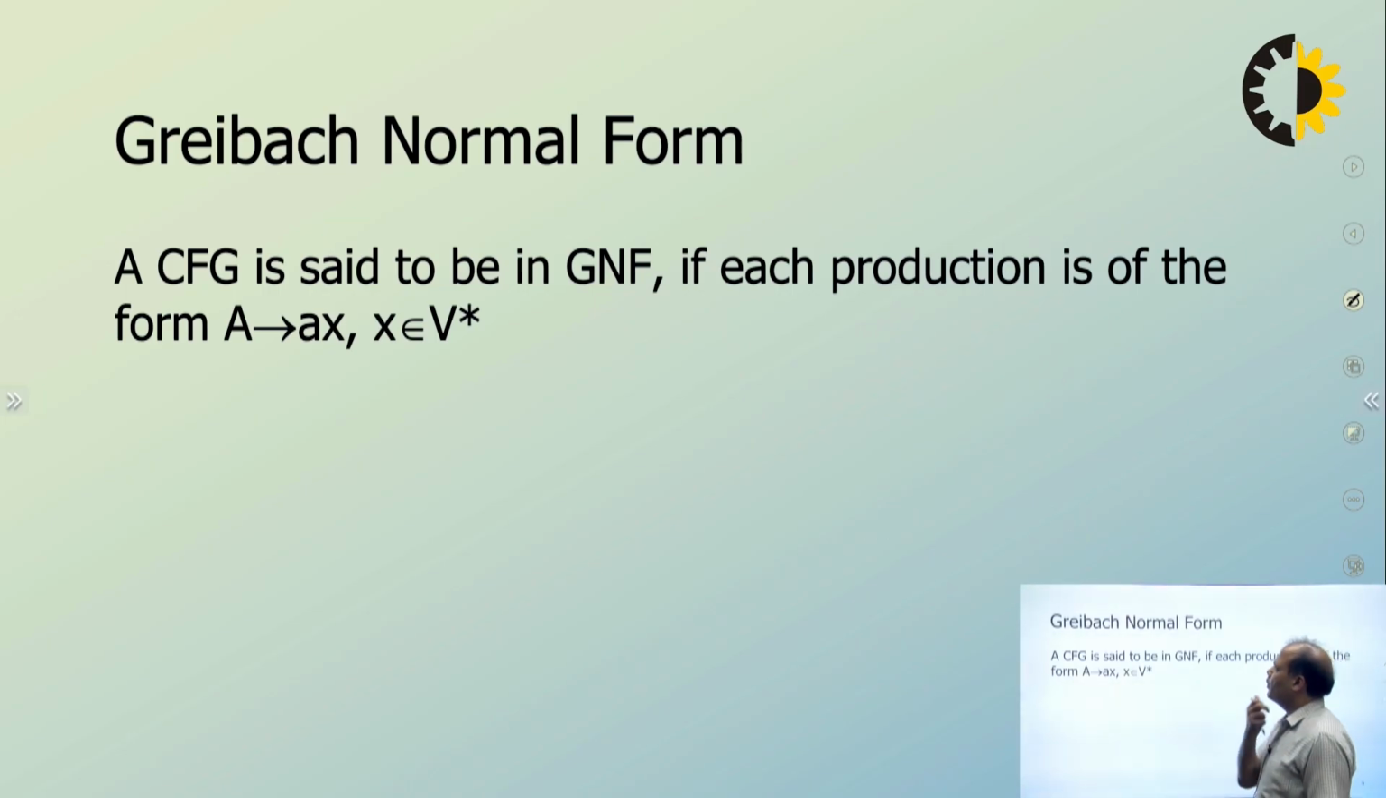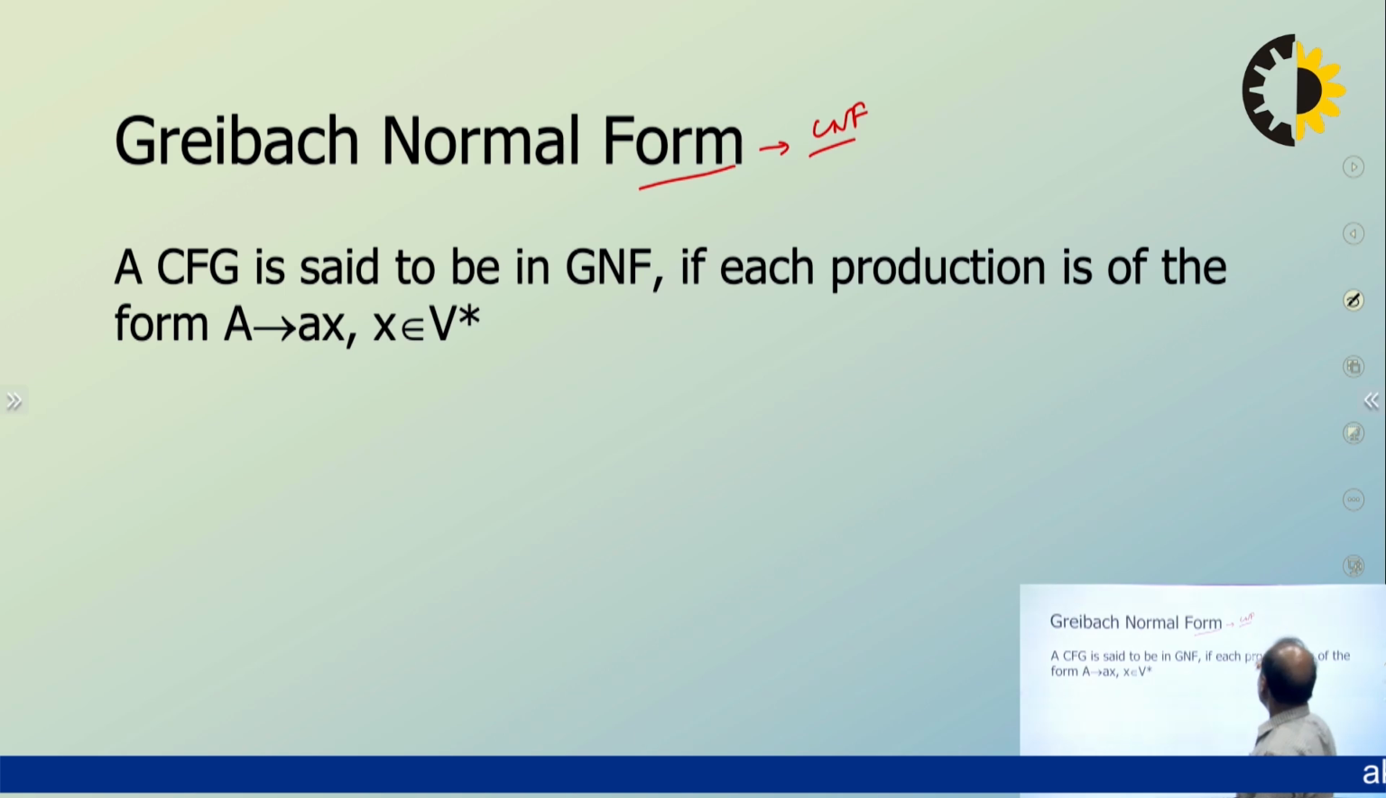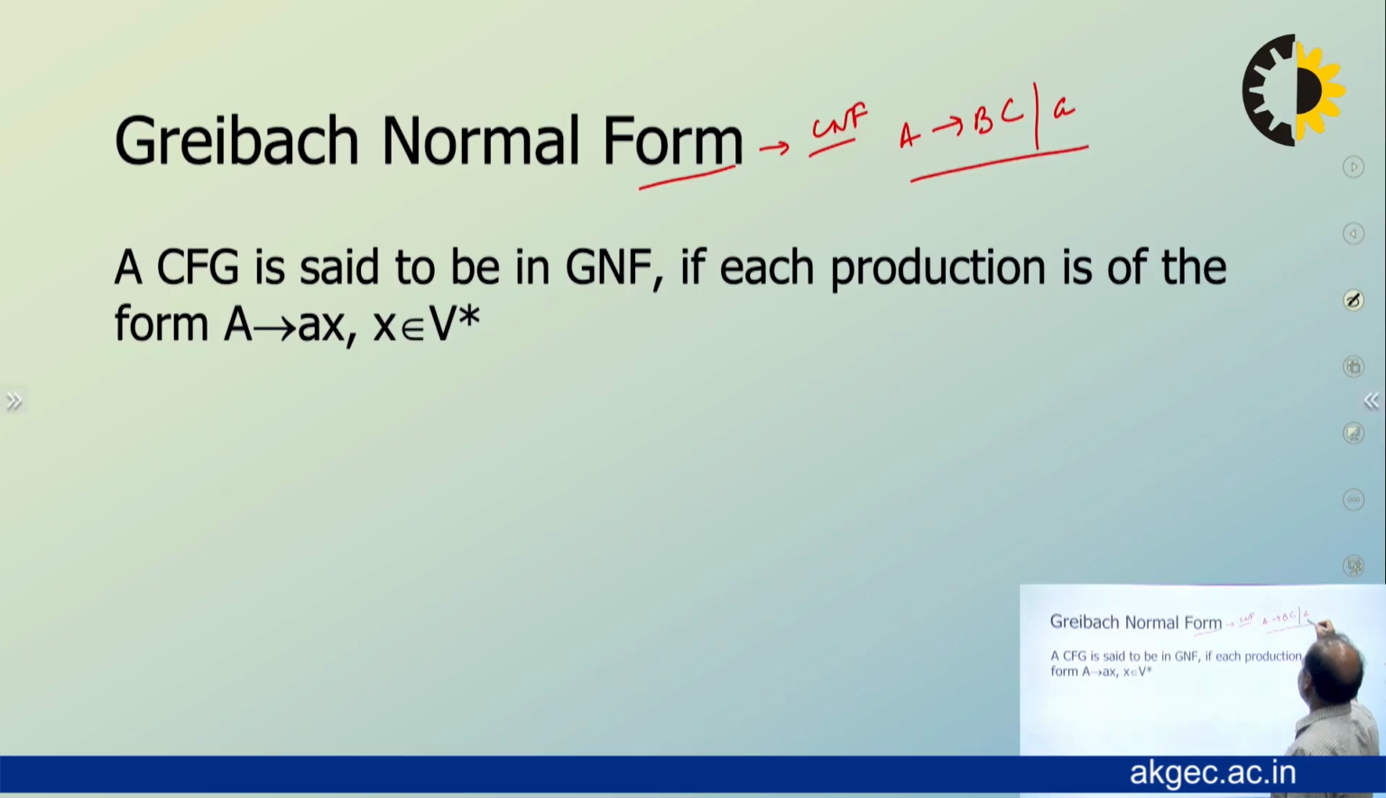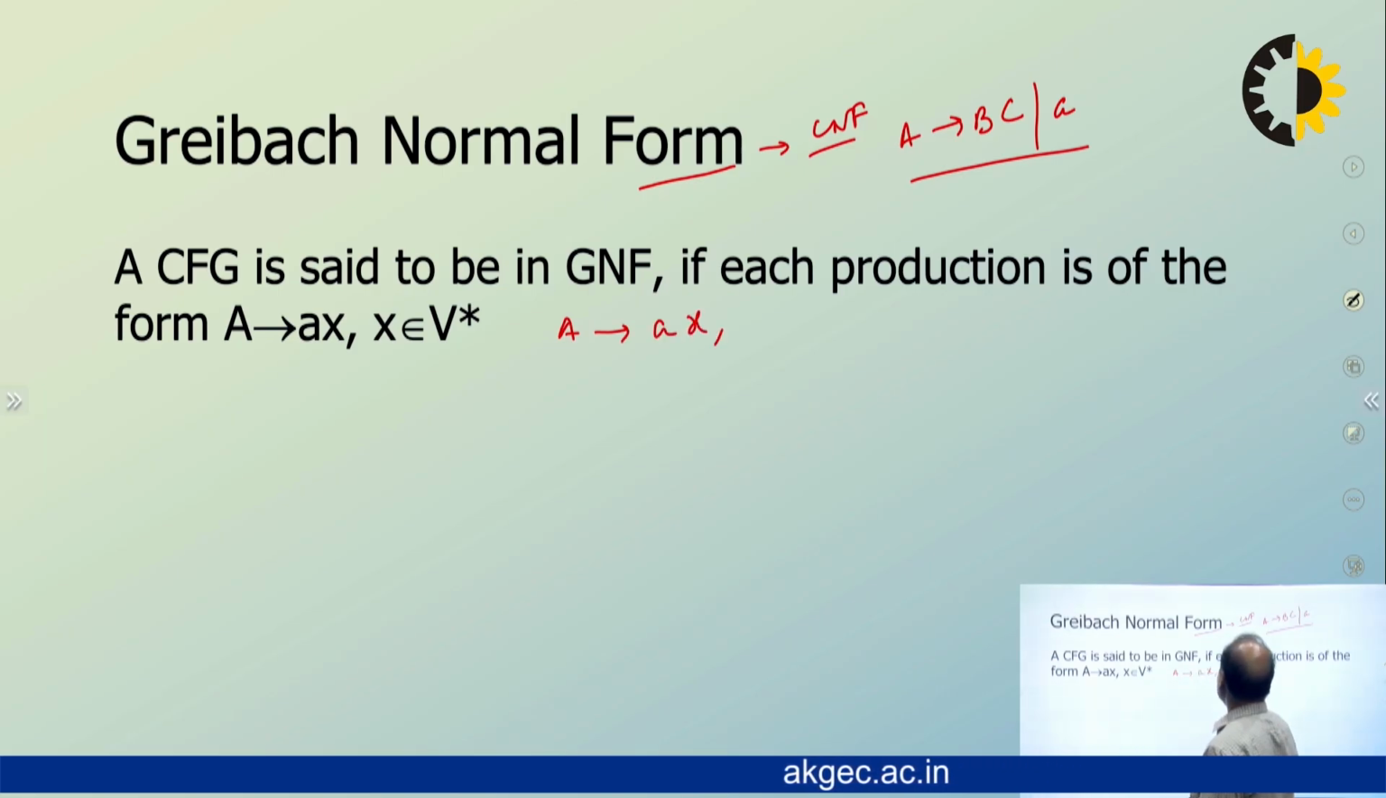So the next normal form is Greibach normal form. Remember, most of the literature for Greibach normal form ensures that the grammar should be in CNF, right? So what is the production rule? Just like in CNF, each production rule was of the form two capitals or one small letter. Similarly, in Greibach normal form, each production rule should be a small letter followed by non-terminals, X belonging to V star, right? So every terminal followed by any number of non-terminals, or it could be epsilon also, right?